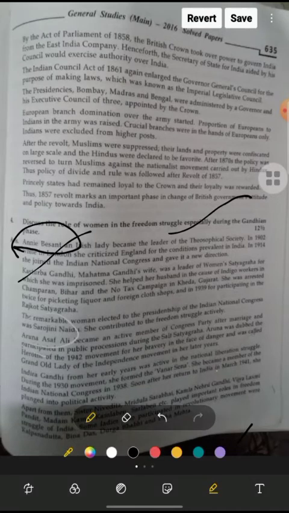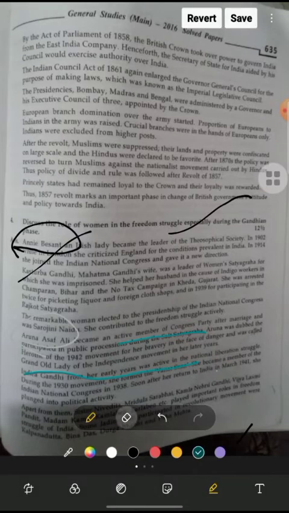Aruna Asaf Ali became an active member of the Congress party after marriage and participated in public processions during the salt satyagraha. Aruna Asaf Ali was dubbed the heroine of the 1942 movement for her bravery in the face of danger and was called the grand old lady of the independence movement. Okay, so that is what Aruna Asaf Ali was.